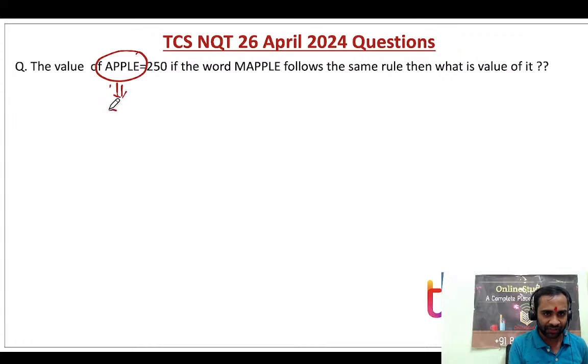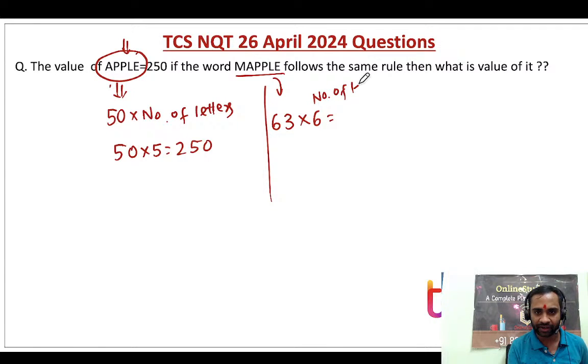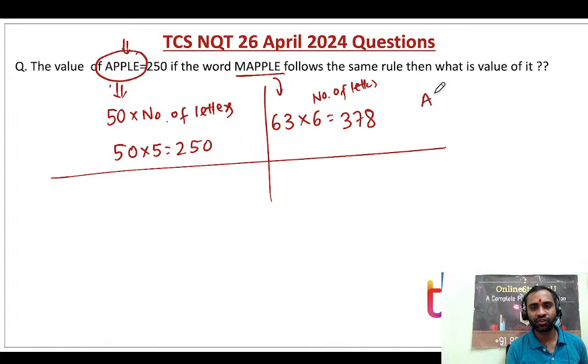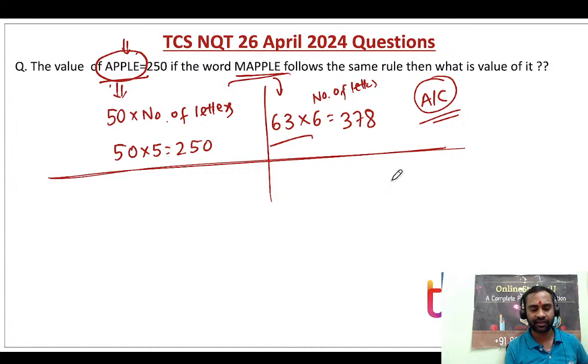So the 5-letter sum is 50, multiplied by the number of letters. So this is the logic, right? So 50 into 5 is 250. And here it is total 63 into 6, where 6 is the number of letters, so it is nothing but 378. So according to me, this should be the correct answer. Because 5 here means 5 letters, 6 here means 6 letters. Clear?